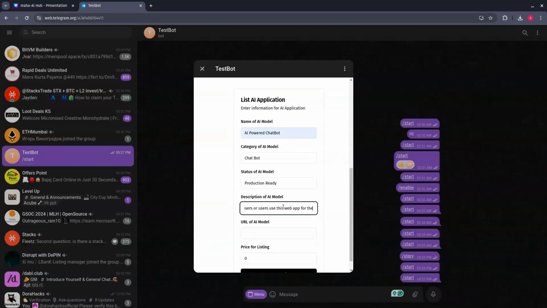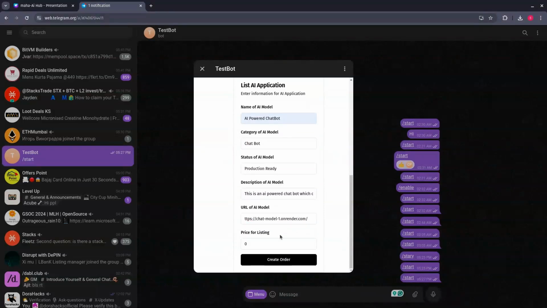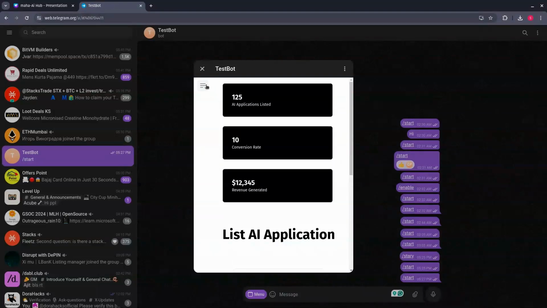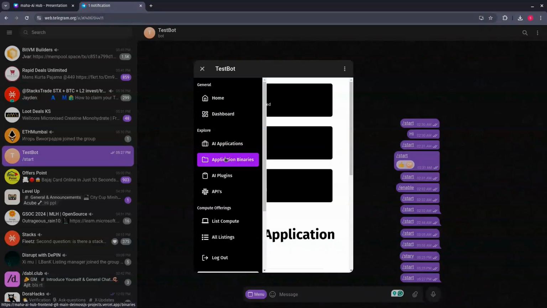And now we'll provide the URL for their deployment, or exactly what our platform handles. We'll provide just the URL for the web app. So this is the URL which we will be listing, and the price will be $8. We'll just create the order and wait for creation. So the application has been created. Now let's see the other features that our application offers.